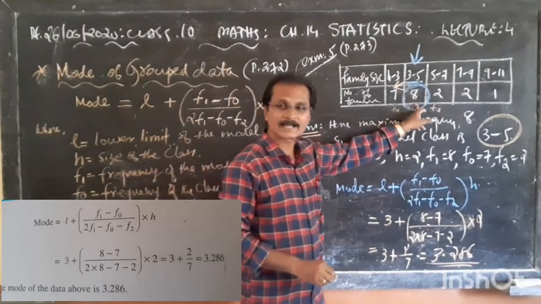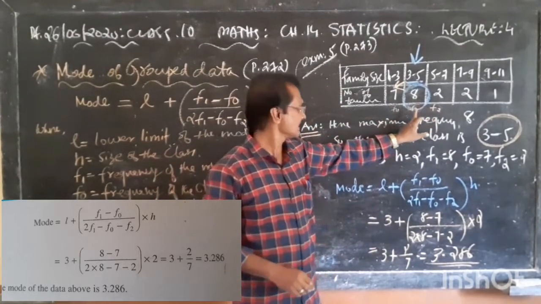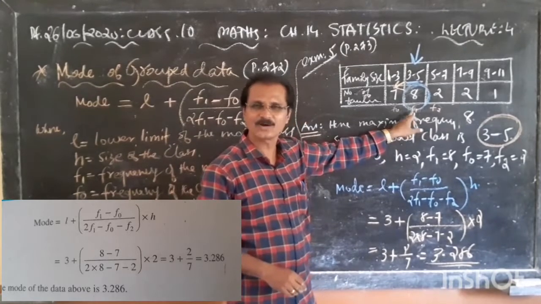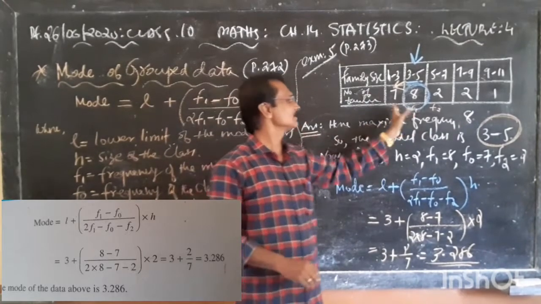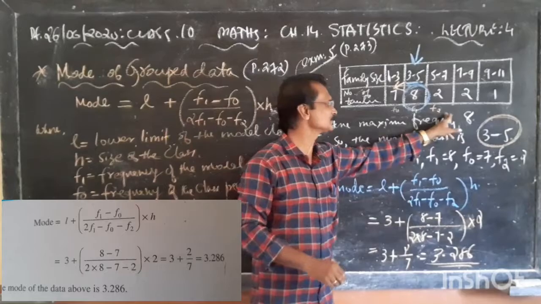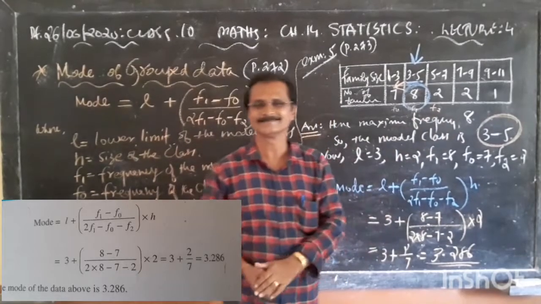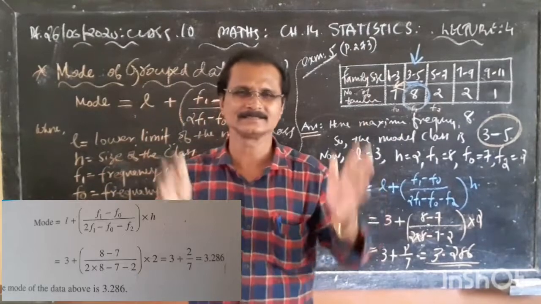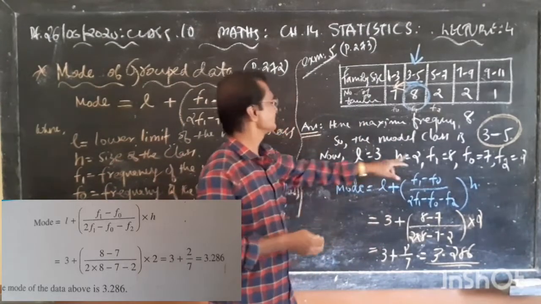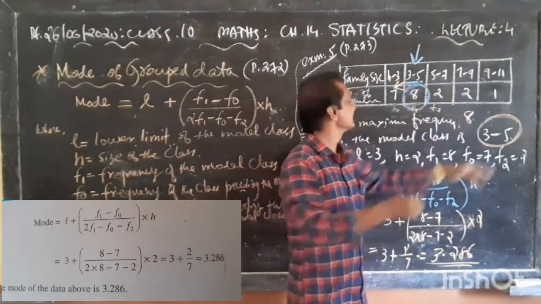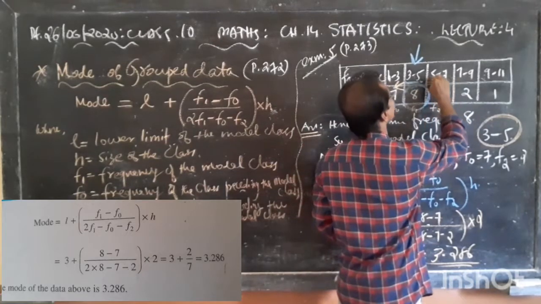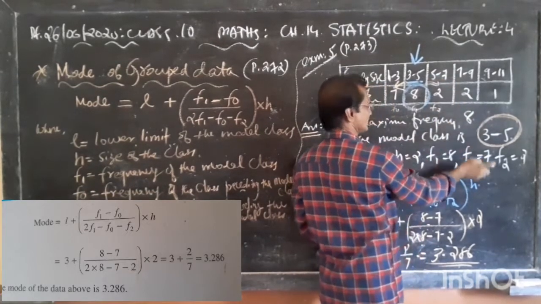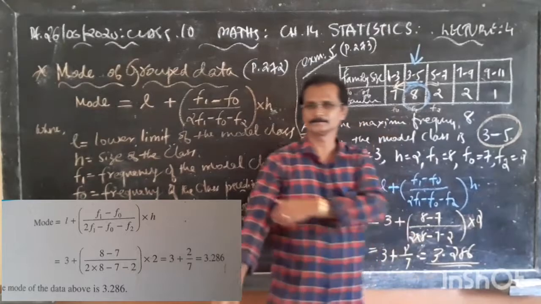Once you select the highest frequency, that is F1, then order F0, 1, 2. You can write here. Very simple. Preceding, succeeding. Don't worry. Now F2, that is succeeding. F2 means the one that is coming next, succeeding.